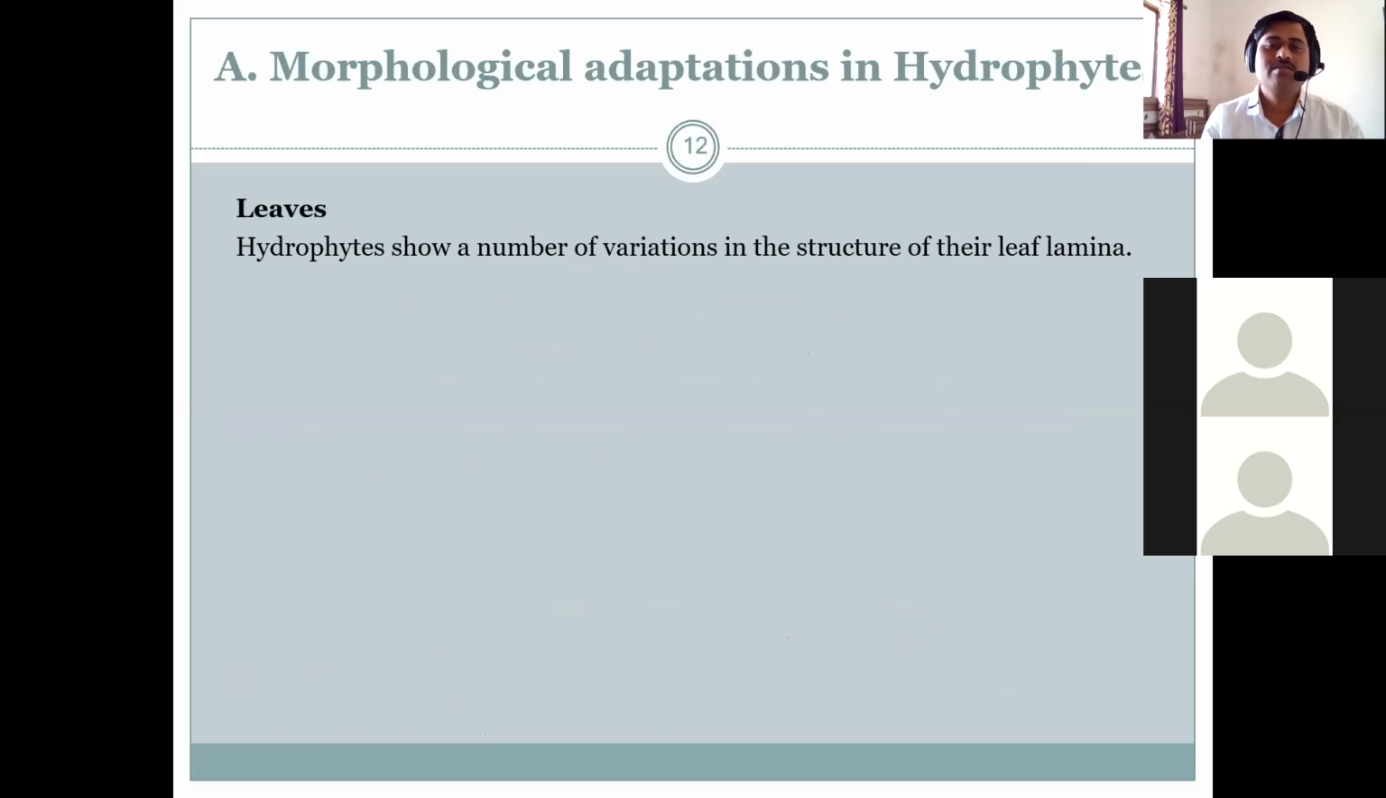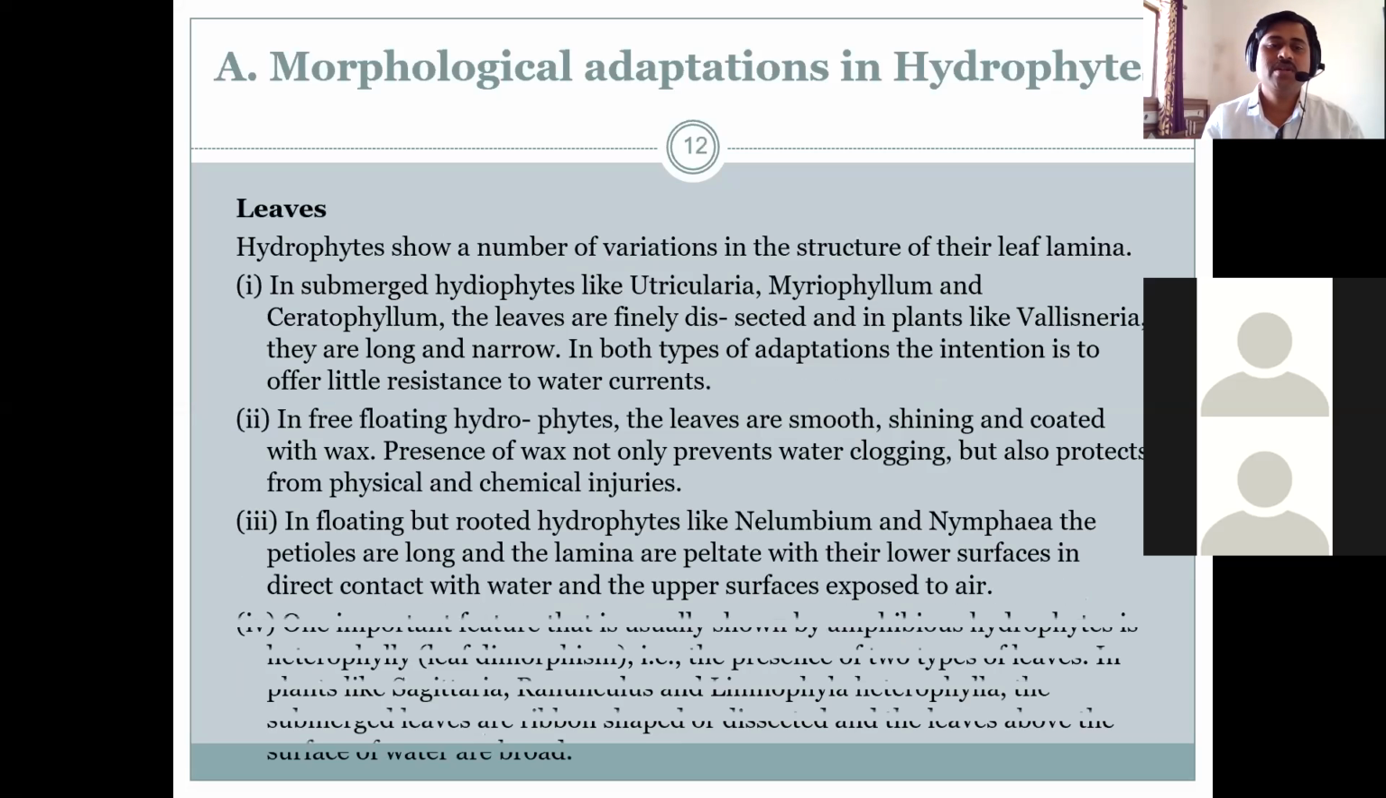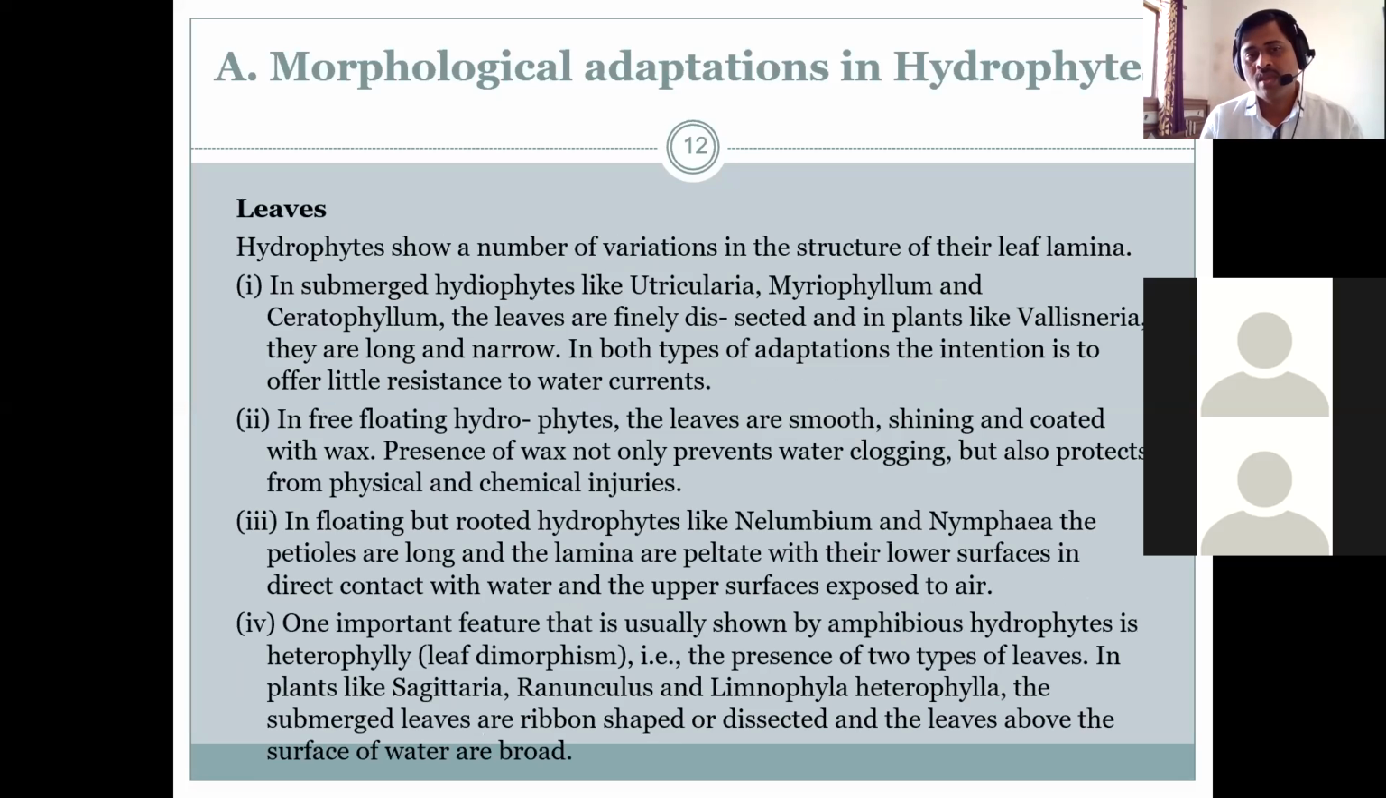Then some of the adaptation that is seen in case of the leaves, if we see, the leaves show a number of variation in the structures of their leaf lamina. Particularly leaf lamina च्या स्ट्रक्चर मध्ये थोडासा चेंज याच्यात दिसतो. In submerged hydrophyte like Utricularia or Myriophyllum and Ceratophyllum, the leaves are finely dissected. Leaf कसे finely dissected असतात.